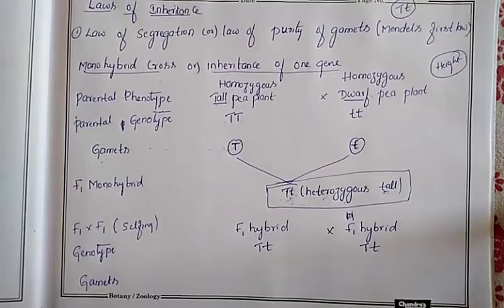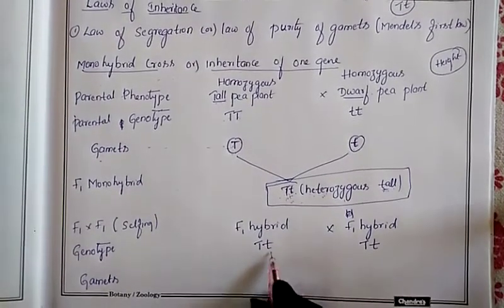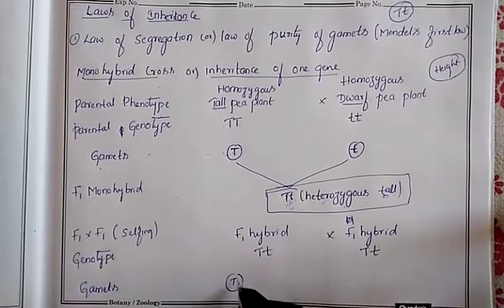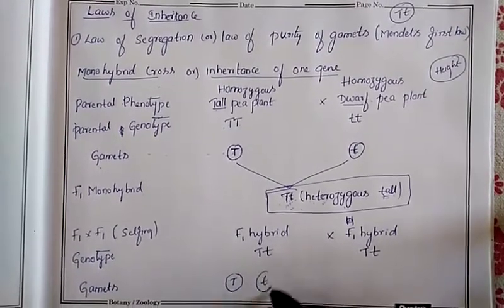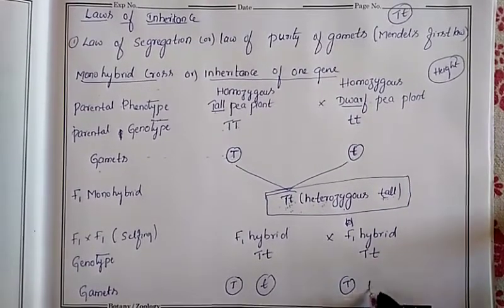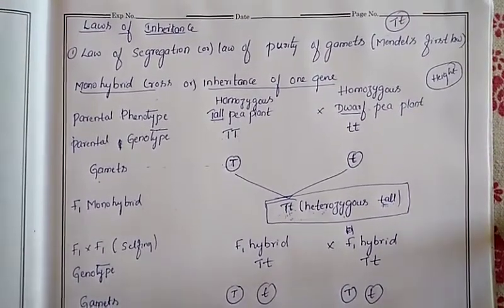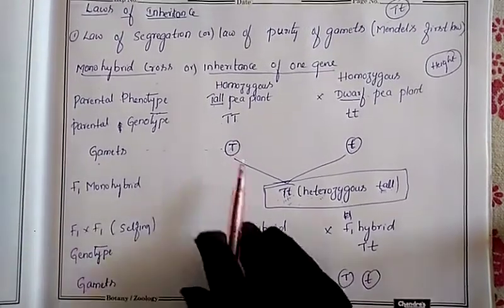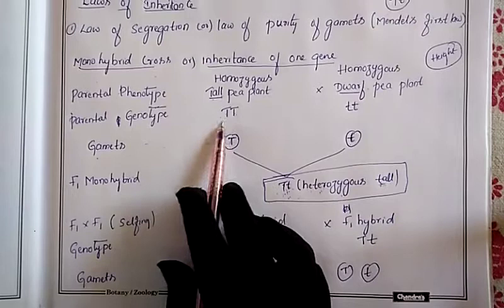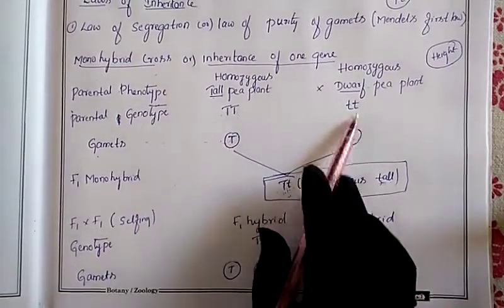If we remove the gametes, and two different ones are there, how many gametes will come here? Two different gametes will come. This is one gamete, and this is one gamete. Two different gametes we got here. But here we got only one gamete. Why? Because it is in a homozygous condition, both are the same, so we removed only one gamete.